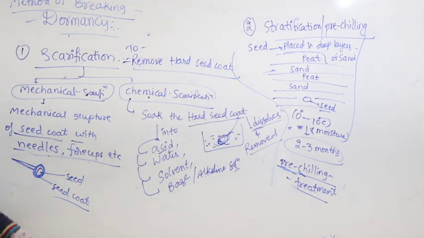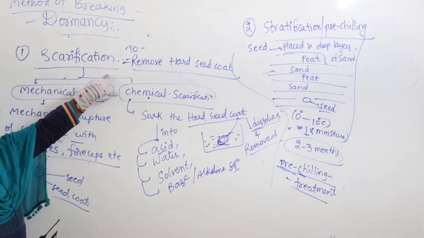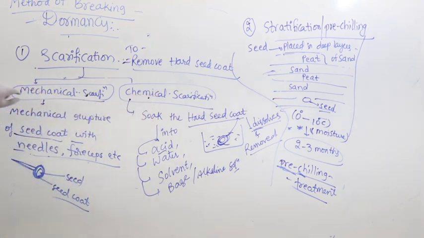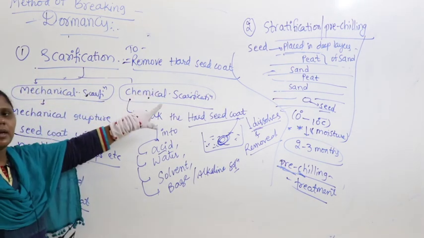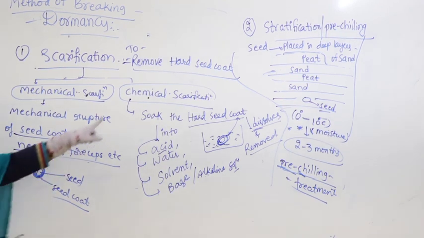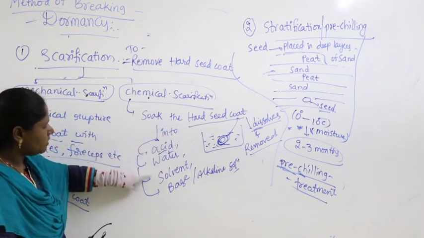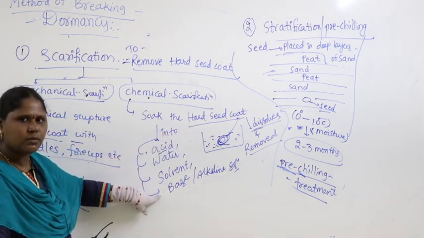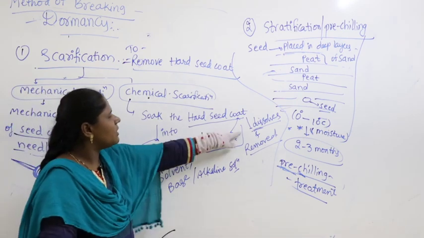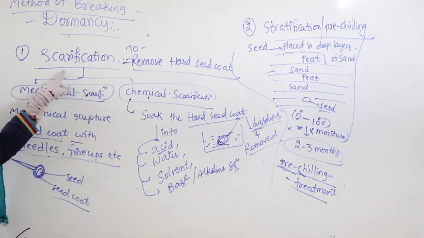I repeat again, just a quick revision. Breaking dormancy: the first one is scarification. This method is used to remove the hard seed coat. It may be by mechanical scarification or by chemical scarification. What is mechanical scarification? A mechanical rupture of the seed coat with needles or forceps. Mechanically we are rupturing the seed coat. Or chemical scarification: soak the hard seed coat in acid, water, solvent, or an alkaline or base solution, and the hard seed coat dissolves and can be removed. This comes under scarification.